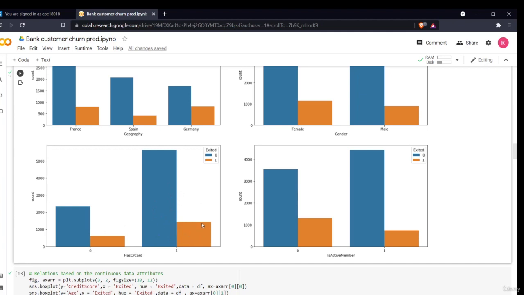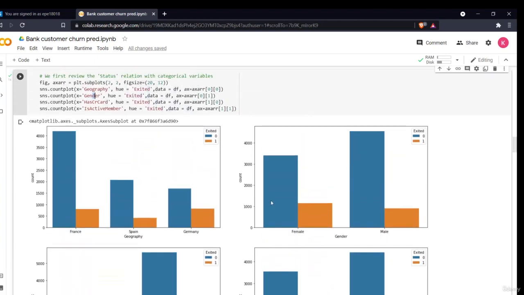Around 1200, the churn population is more. And similarly, active member does not have much effect. Both are equal, both are in equal proportion also. Obviously, the one who is not an active member will churn. It is basic knowledge, or it is obvious. So this was a simple plot on my categorical variables.